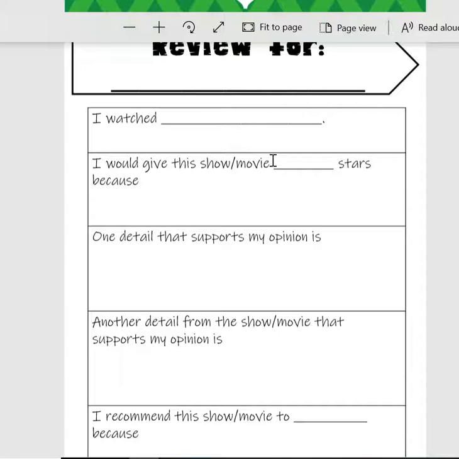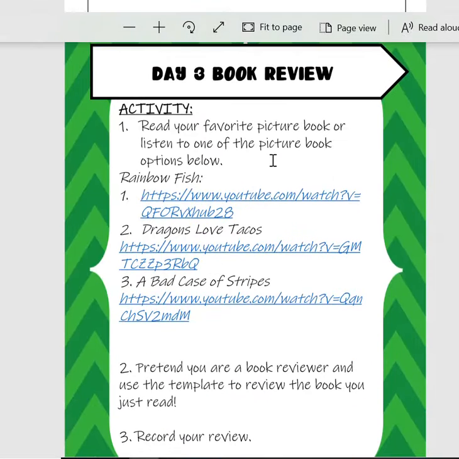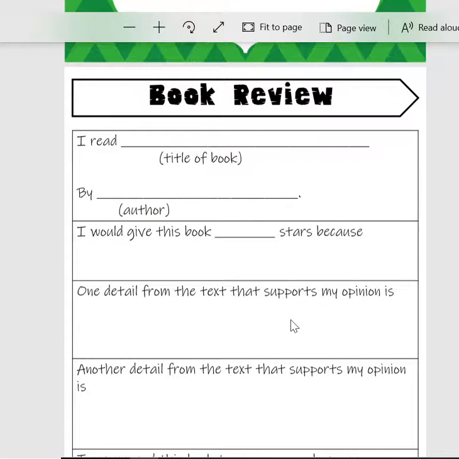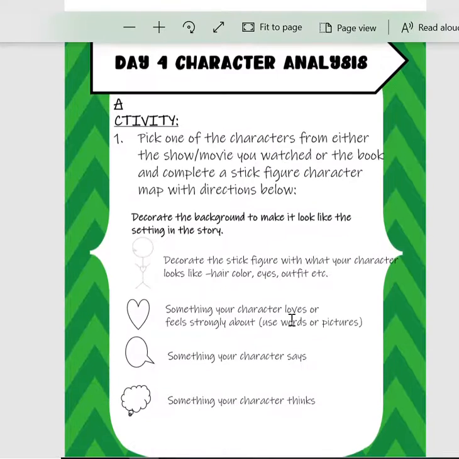So getting more specific into, I rate this book because of this, or I rate this movie this many stars, and going into those details to support your opinion. And then they're going to choose one of these books or read a book if they have it at home, and they're going to do a book review about that specific book. How many stars would they give it and why? Giving details to support their opinion.